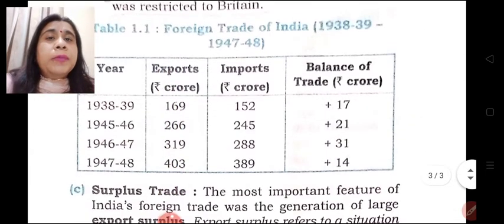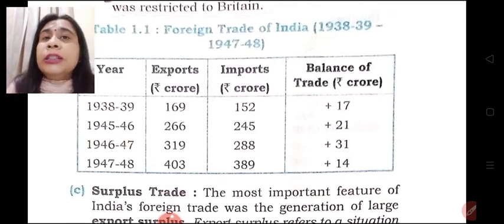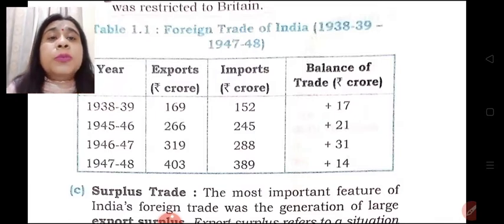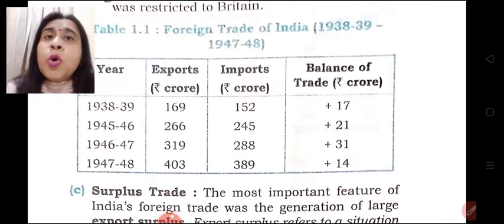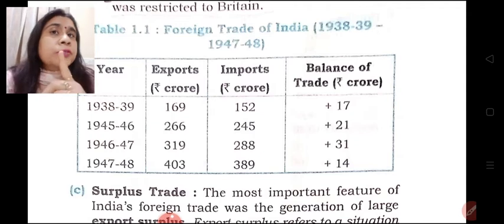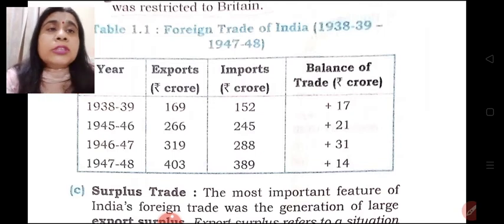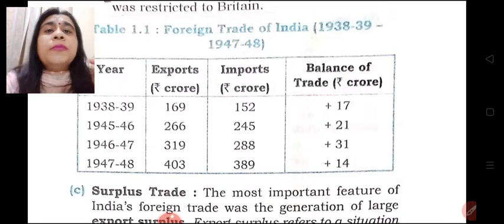Just see this table. From this table, you will come to know that from the year 1938-39 to the year 1947-48, continuously we can observe the pattern of trade that exports are more as compared to imports. It means income is more from the products which we are selling to foreign land. Income is more as compared to the expenditure. This is known as a surplus trade and the balance of trade was a positive balance of trade.